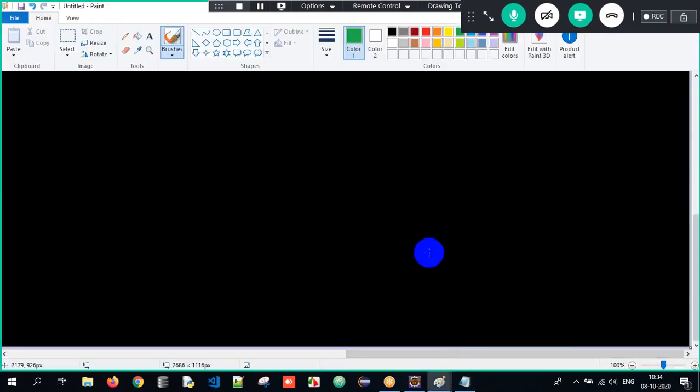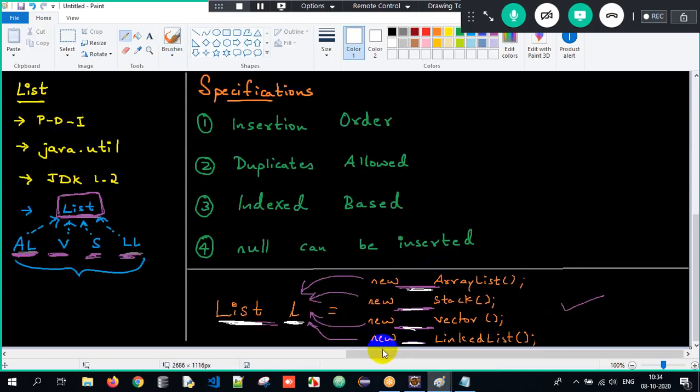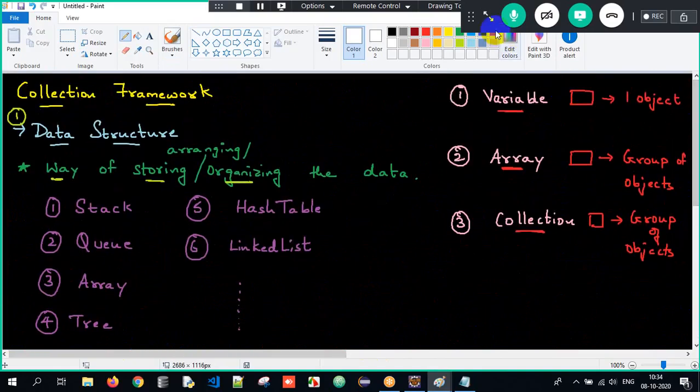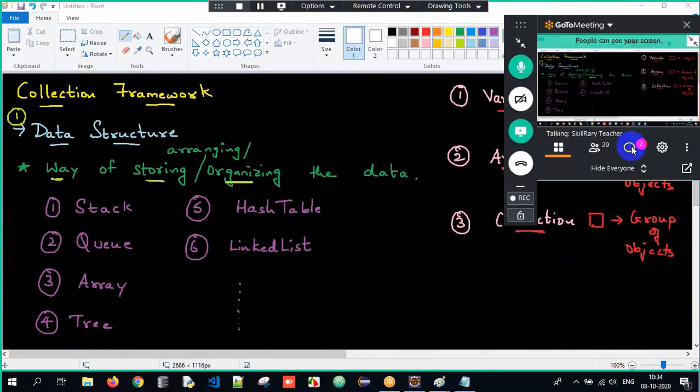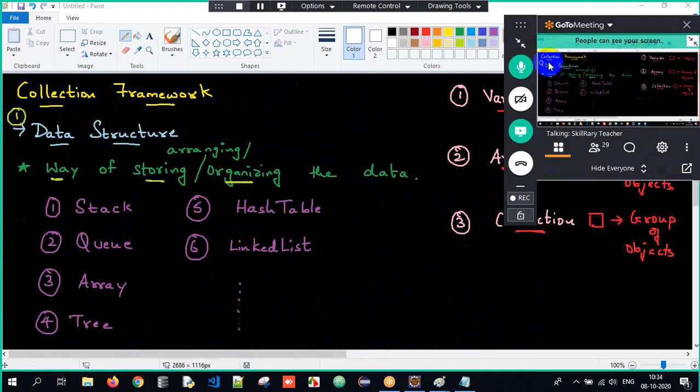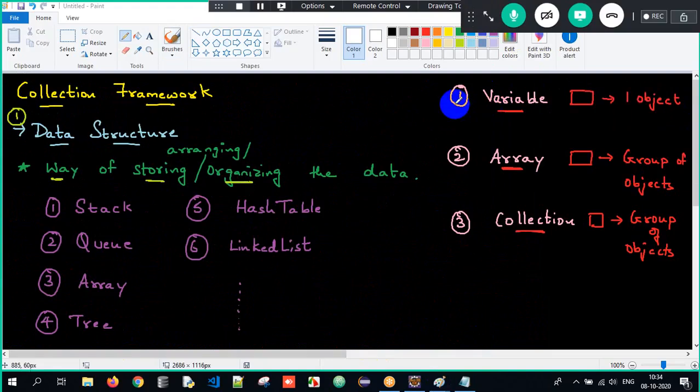Let us have a basic revision and summarization of whatever we did now. Everyone try to concentrate on whatever we did in today's session. Later, if you have any questions, we'll try to solve them. Guys, we just kick-started something called collection today. In order to complete collection, as I told you, I require a minimum of 8 sessions. The first thing you have to understand is, what is a data structure?